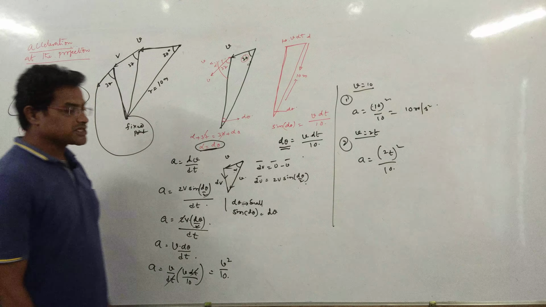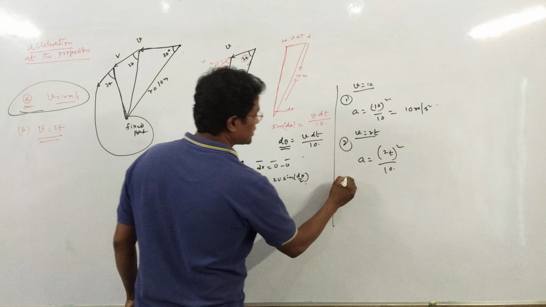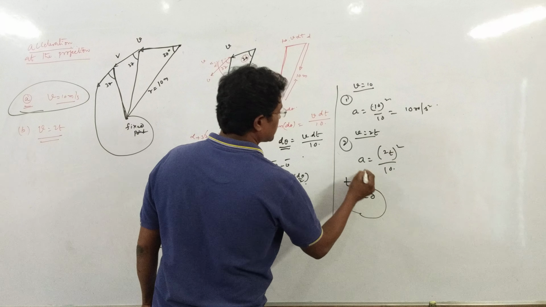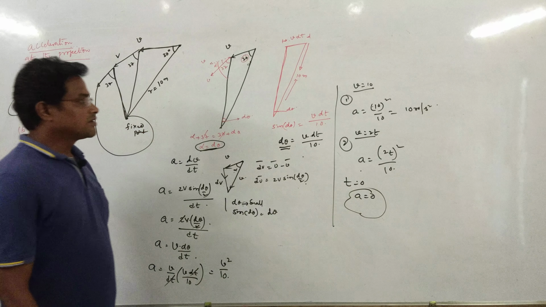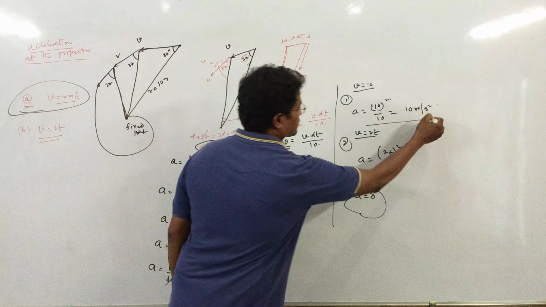At the instant when it was projected, t is equal to 0, so the acceleration becomes 0. When a time function is given, the acceleration value becomes 0. When the velocity is constant, the acceleration is 10 meters per second square.